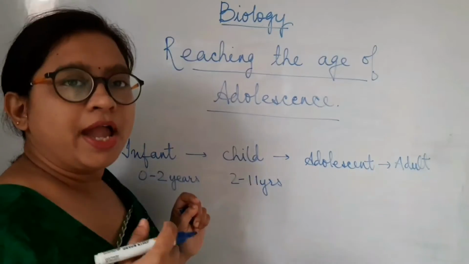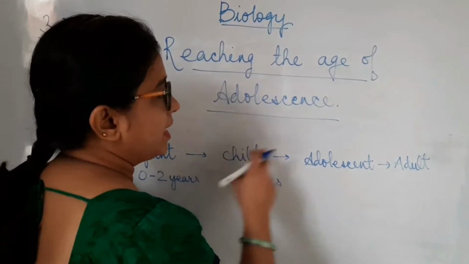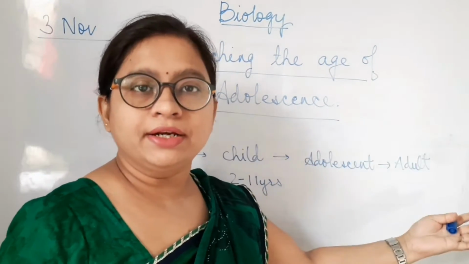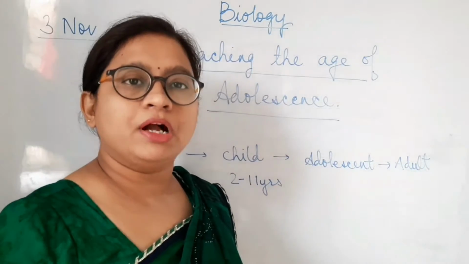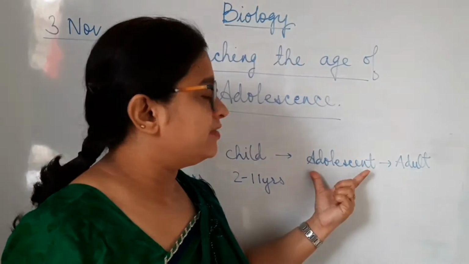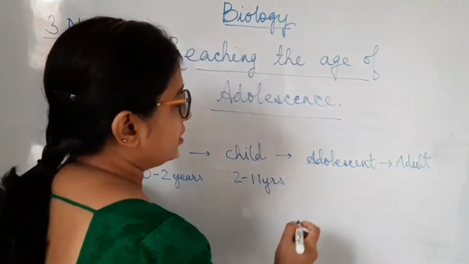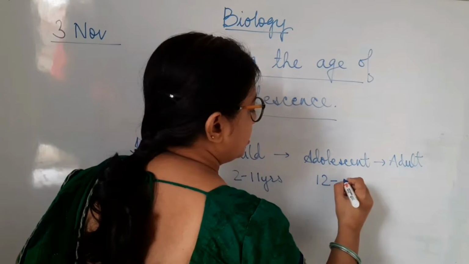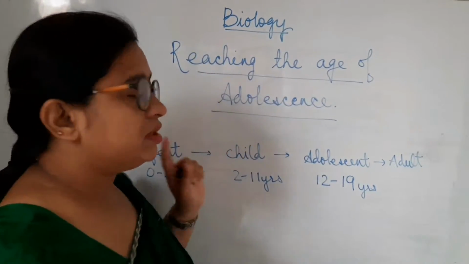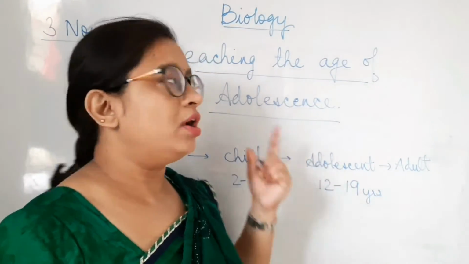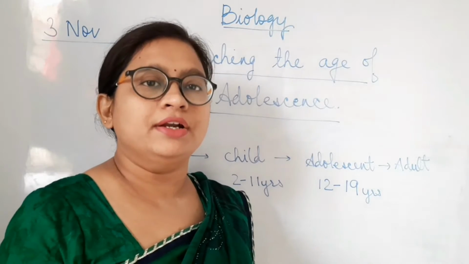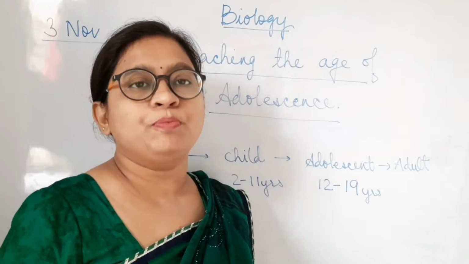Now what is adolescence? As you can see, I have written adolescent between child and adult. This is the phase of a child growing up to an adult, means how a child becomes matured physically, socially and mentally, and this phase is called adolescence. That is around 12 or 13 years to 19 years. Then comes the phase of adult. So this phase of being adolescent is called adolescence. This is the phase when a child is developing into an adult, so the body is preparing you to be an adult.